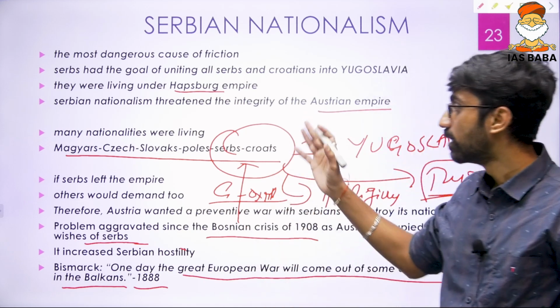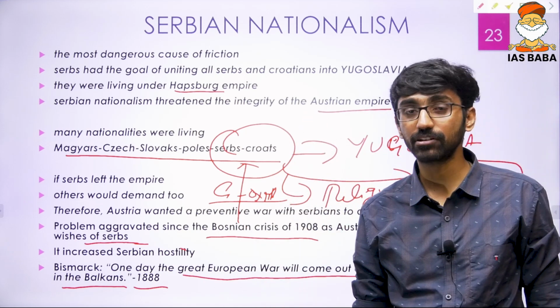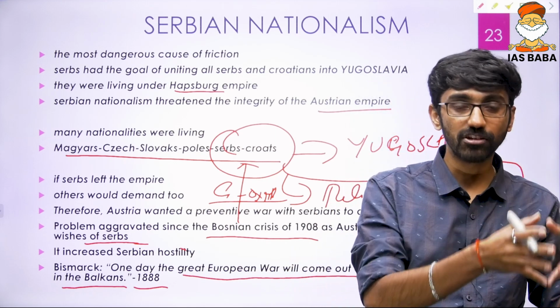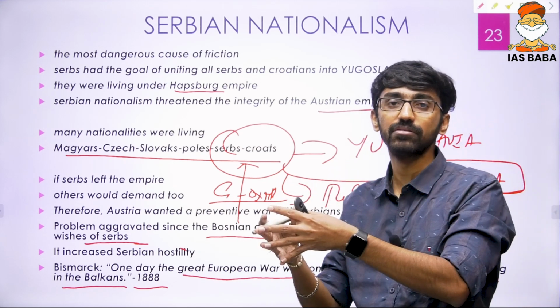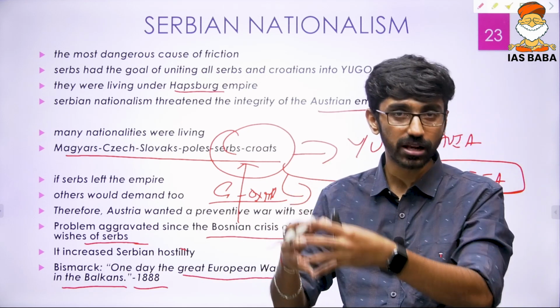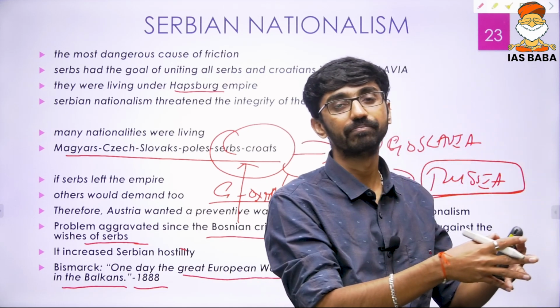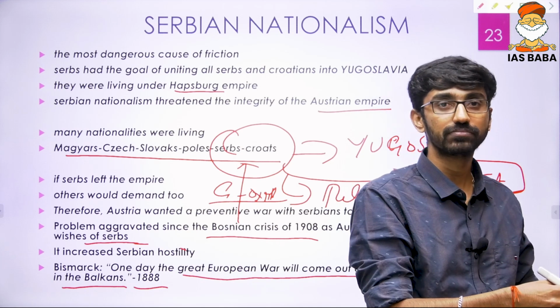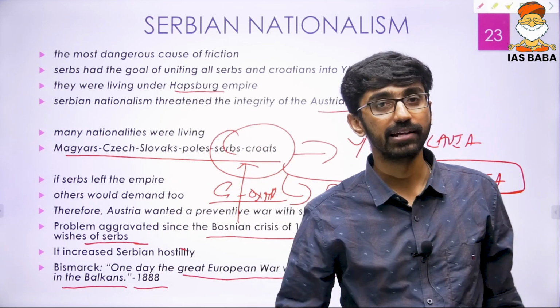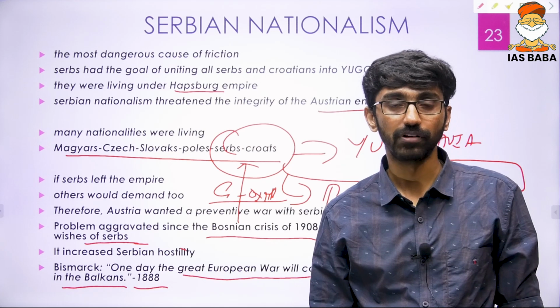So these are the major reasons. You have to argue on both fronts: the balance of power, how one country tried to balance others with military race, naval race, mutual suspicion, alliances, colonial rivalry, and along with that the nationalism, the Serbian nationalism. That was also at play. This is the most dangerous cause of the First World War, I would say.